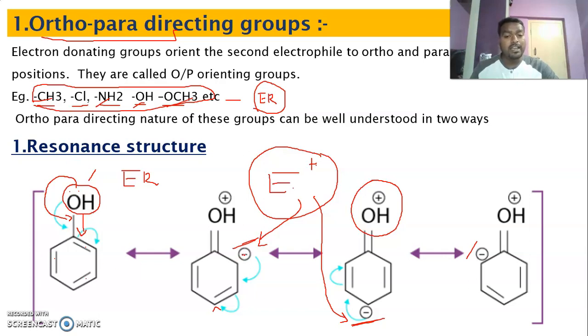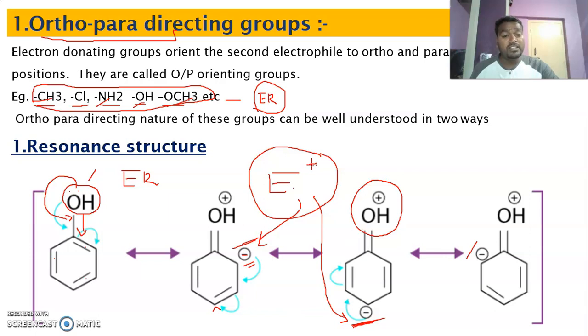As a result, a carbanion, a negative charge, is created in the ring, and this negative charge is created on either the ortho carbon or the para carbon. The ortho and para carbons are electron rich in the presence of electron releasing groups on the ring. Because of that, the incoming electrophile goes either to the ortho position or the para position.